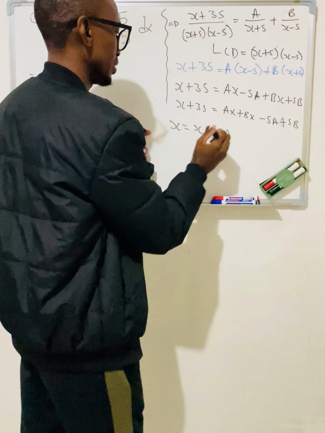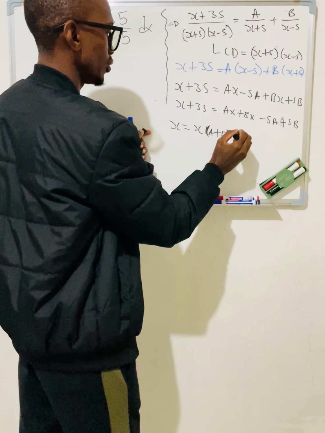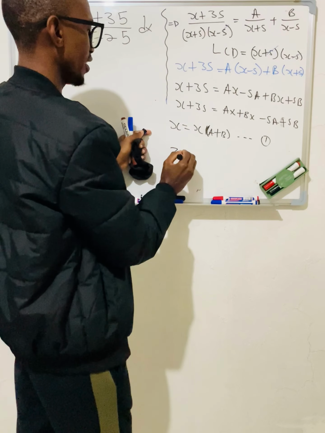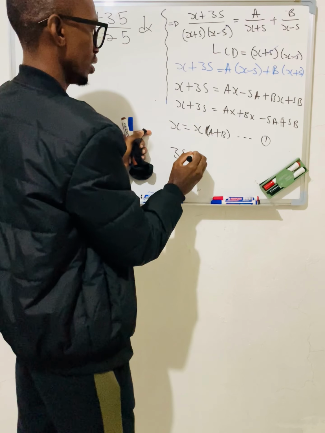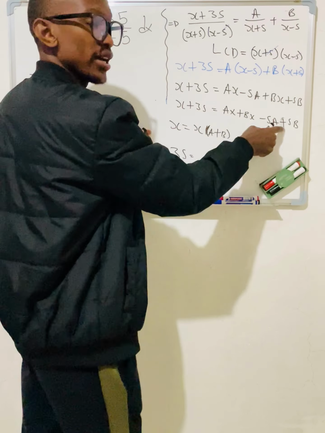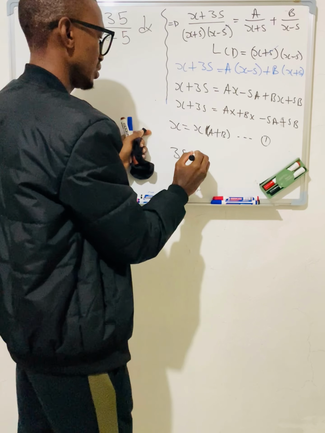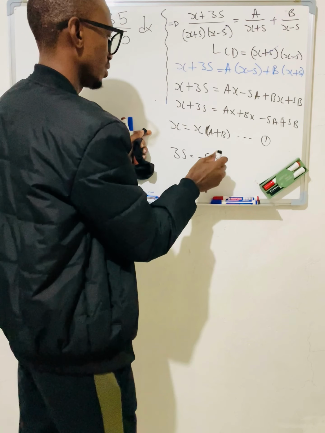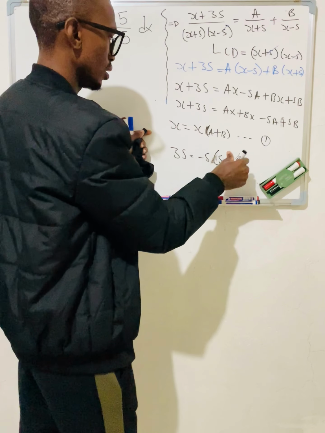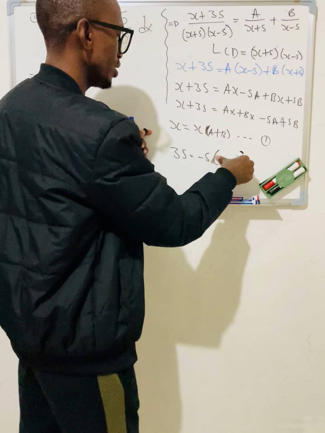Let this be your equation 1. And then another one, you can just say 35 equals, because remember these are constants. They don't have x, so they are constants. So they'll all equal to 35. So it's going to be minus 5a plus 5b.